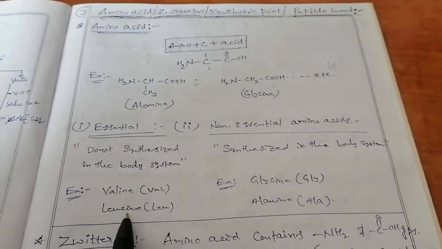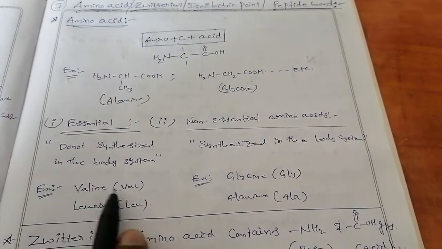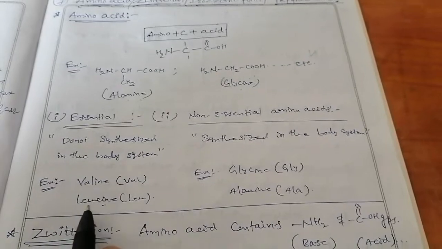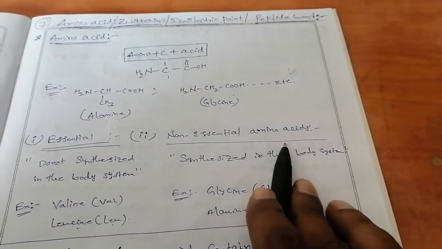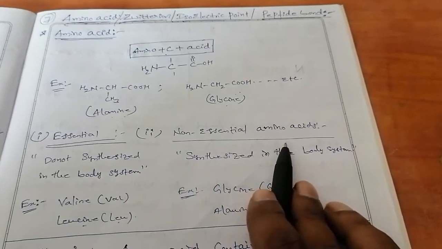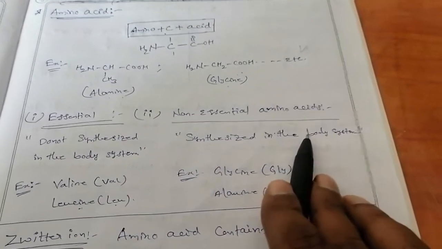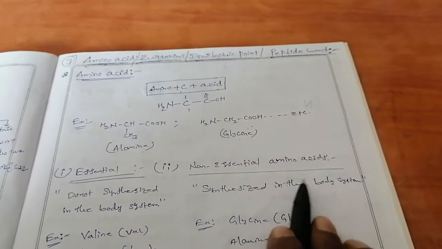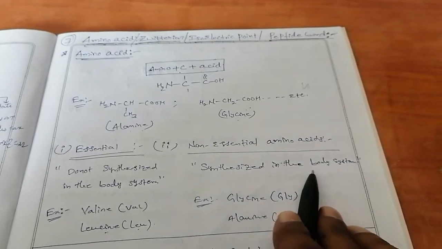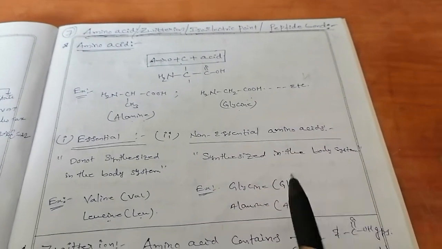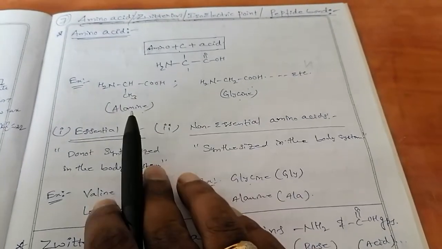Example, valine and leucine. Amino acids are generally denoted by the first three letters, like valine means VAL and leucine means LEU. And similarly, non-essential amino acids. Non-essential amino acids means these are readily synthesized by our body system in daily metabolic processes. So there is no need of taking them from external sources or from outside. So these are termed as non-essential amino acids. Example, glycine and alanine. That is about amino acids.